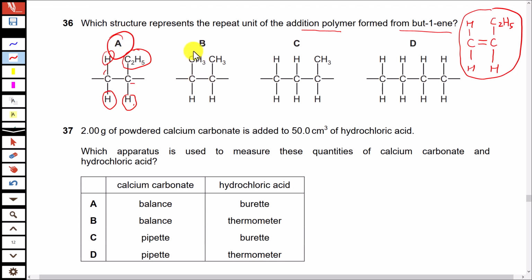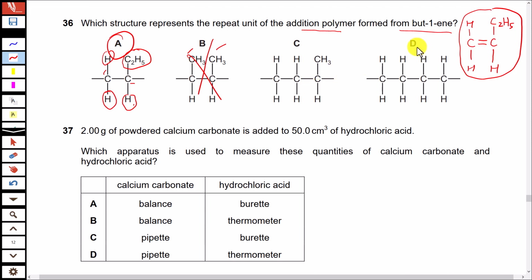Both of the carbon atoms have methyl and methyl. This would be correct for but-2-ene, because if you polymerize but-2-ene, where there is a double bond between carbon number 2 and carbon number 3, then this would be correct. Here it is not. And if you look at option C, three carbon atoms are connected together. This is not possible.